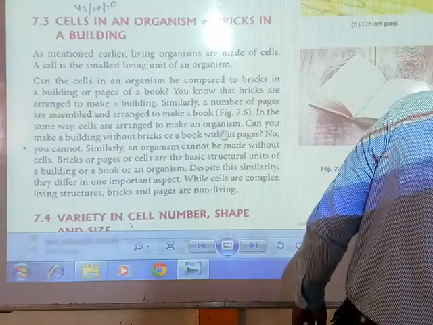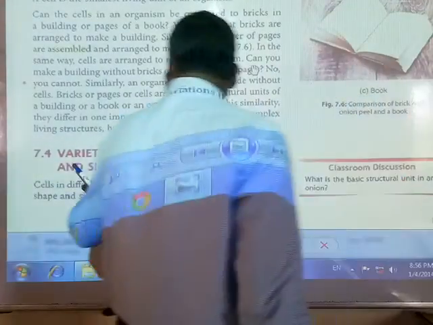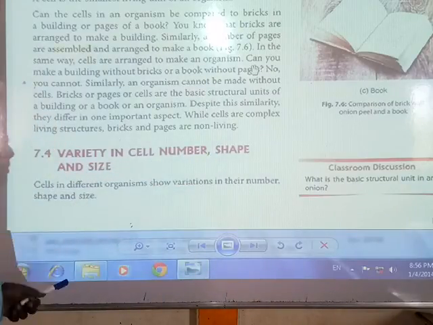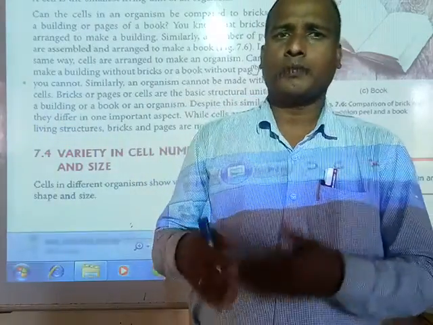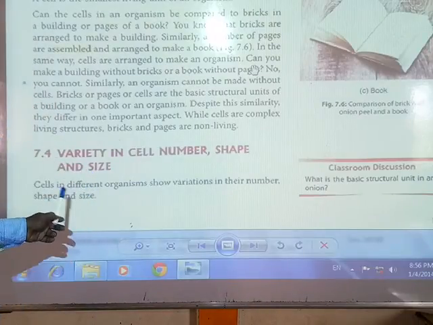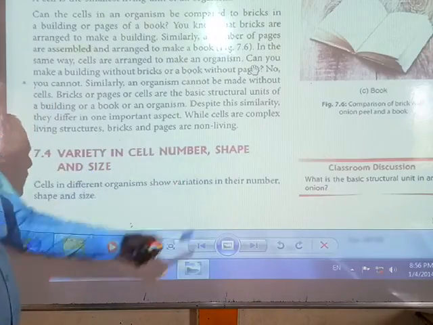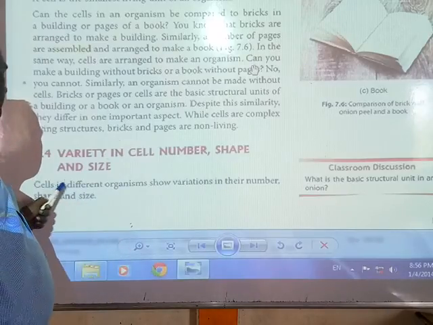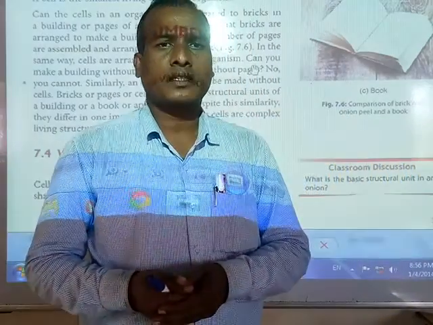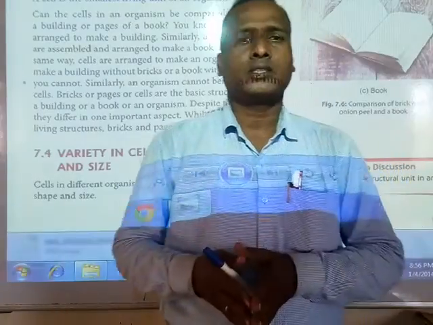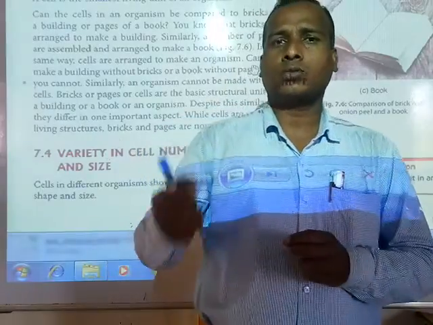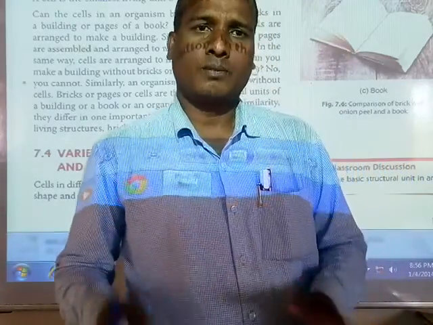Next, students, we are going to discuss variety in cells: number, shape and size. Different organisms have different numbers of cells, and their shape and size also differ. Cells in different organisms show variation in their number, shape and size. Today we are going to discuss the number of cells.